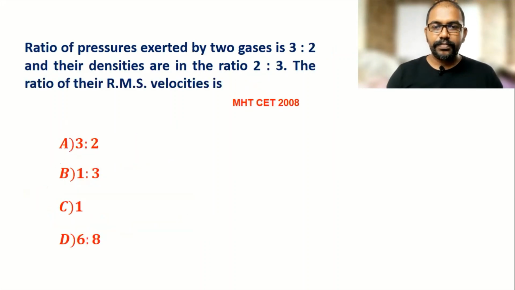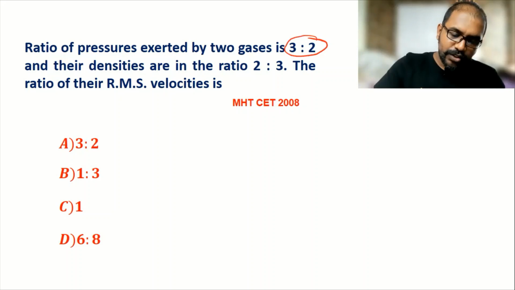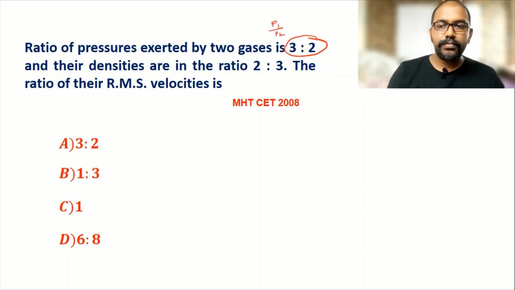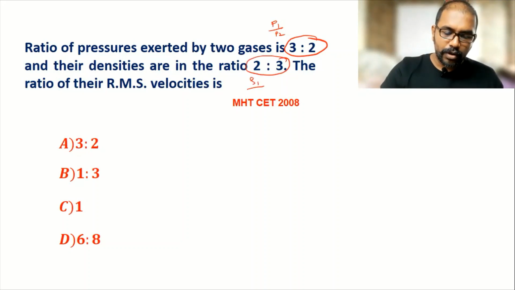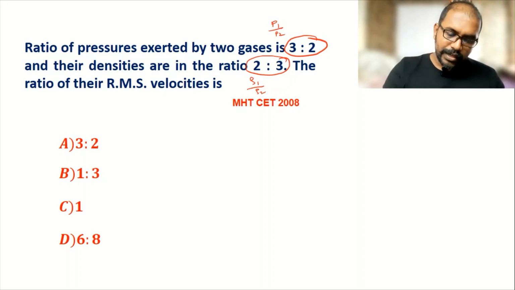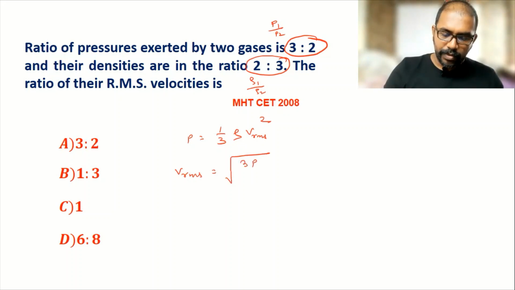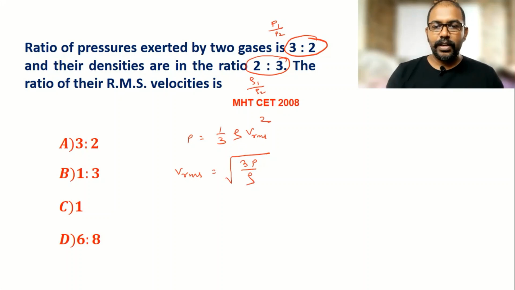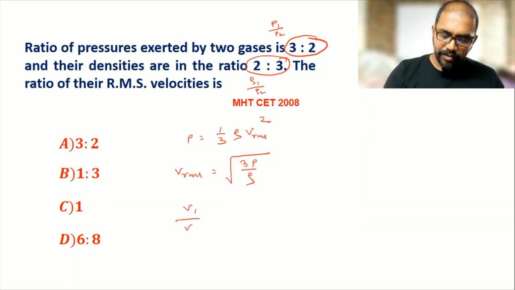Now next one. The ratio of pressure exerted by two gases is 3 by 2, that is P1 by P2, and their densities are in the ratio ρ1 upon ρ2. The ratio of their RMS velocity is? Now here we know that pressure is 1 by 3 rho into RMS velocity square. So by using that, RMS velocity is equal to under root 3P by rho. So this is the formula. Now we obtain the relation by using that.